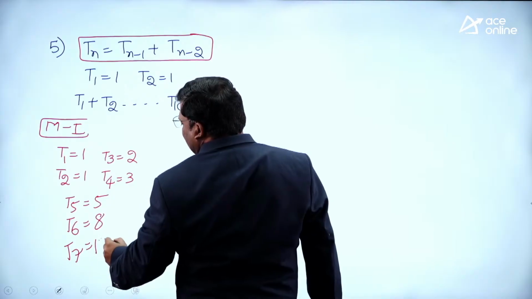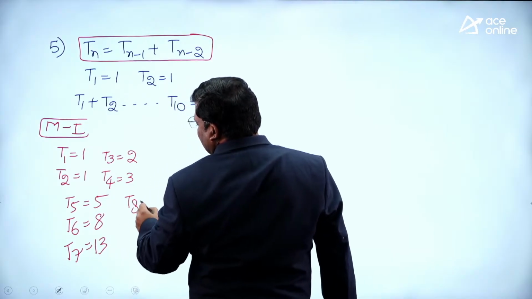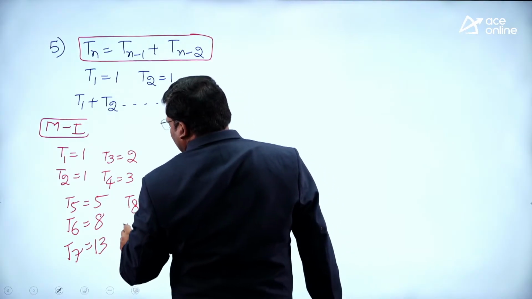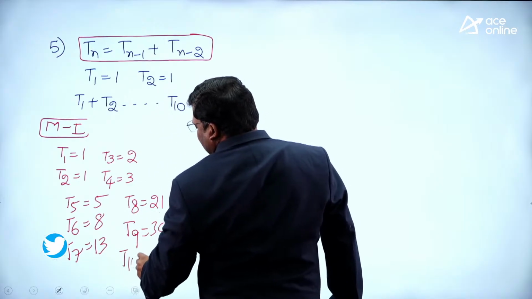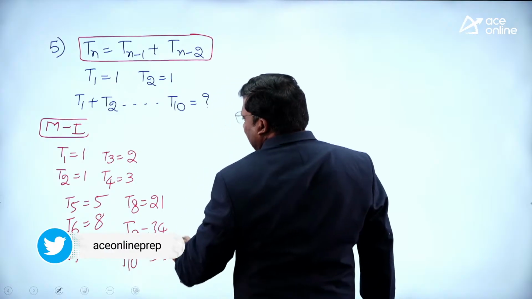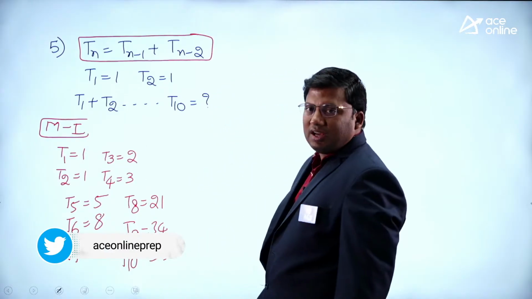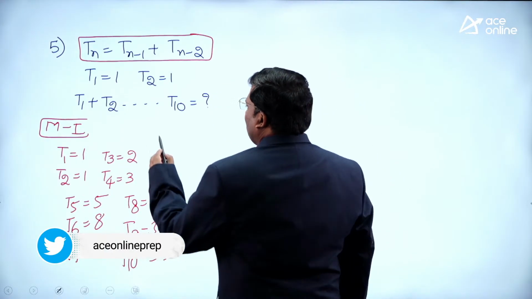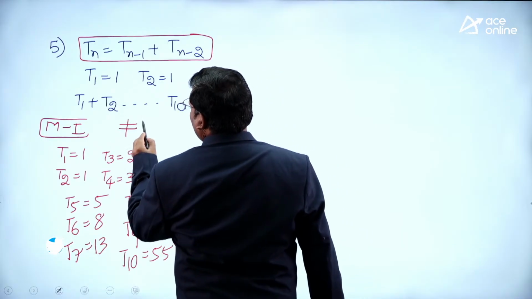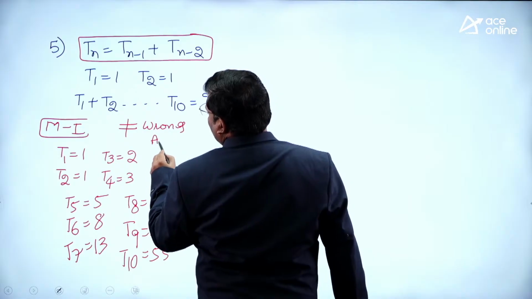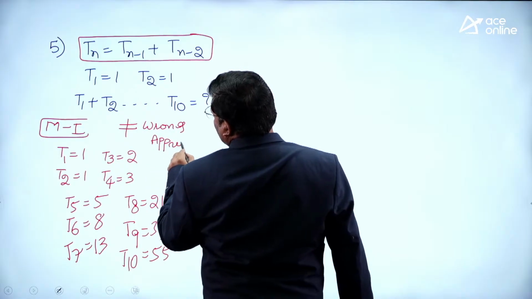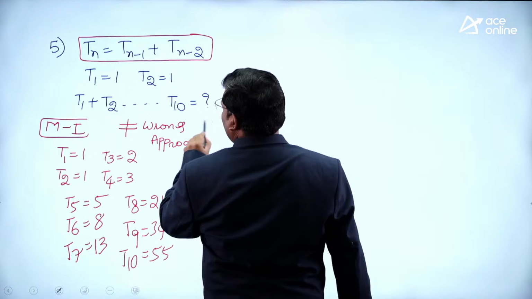T7 it is 13. T8 it is 21. T9 it is 34. T10 it is 55. They will add all these values unnecessarily. Please do not use this approach. We do not recommend this approach to you if it comes in your examination. This is a wrong way of solving a question.